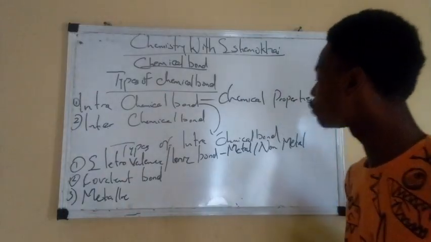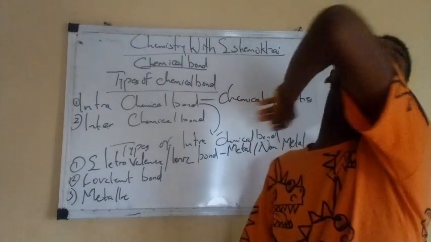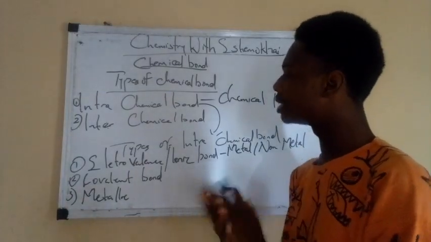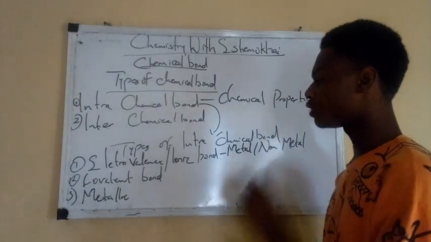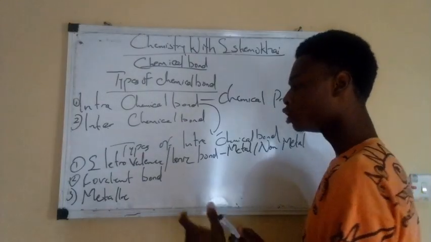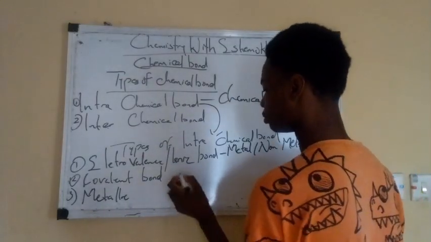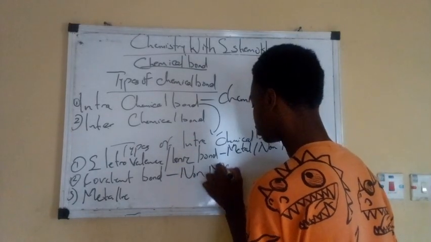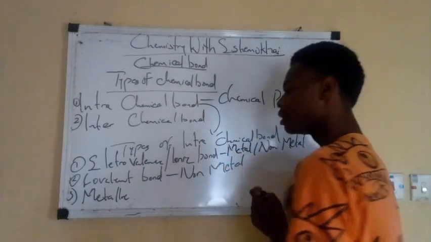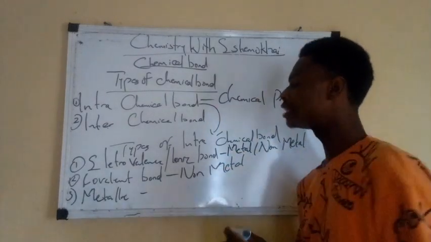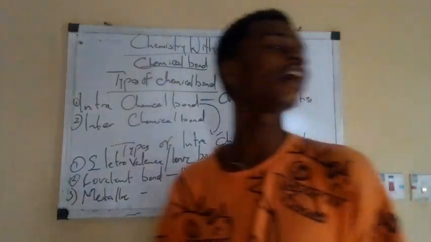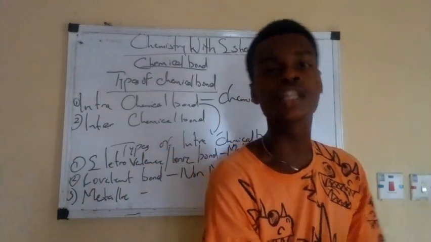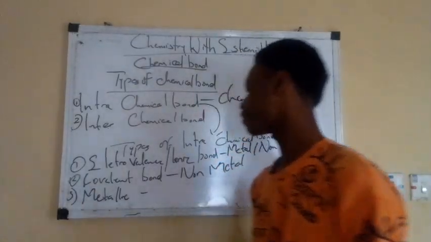Covalent bond is a force of attraction that exists basically between non-metals. So let's write this here: non-metals. Then we have another one, metallic bond. So even without me saying it, you should say that this is a bond that exists between metals.